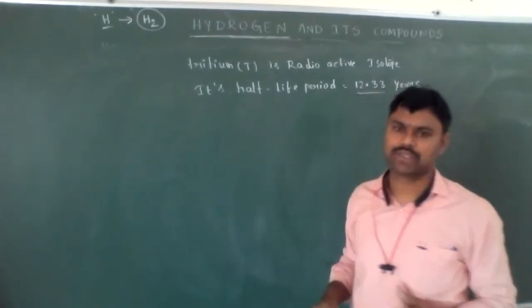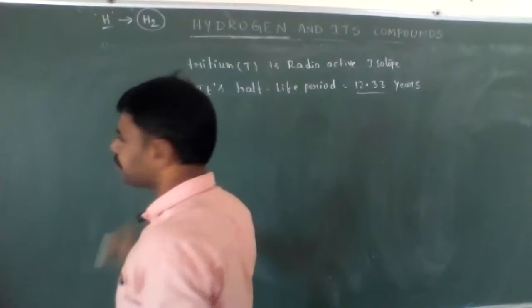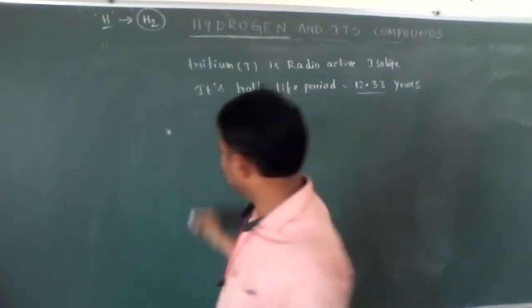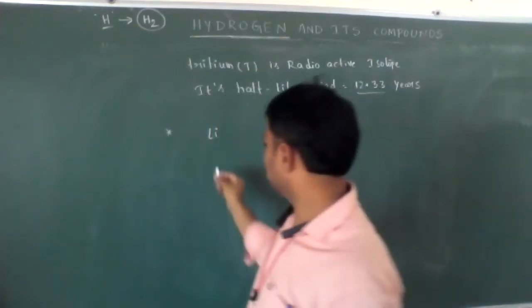How is tritium formed? Tritium is obtained from lithium.